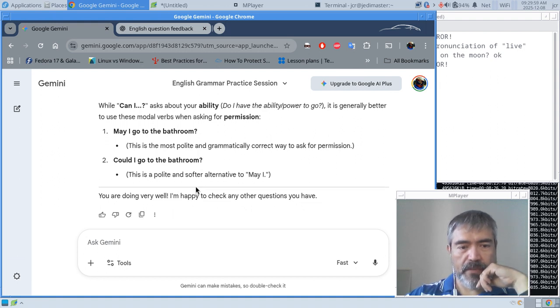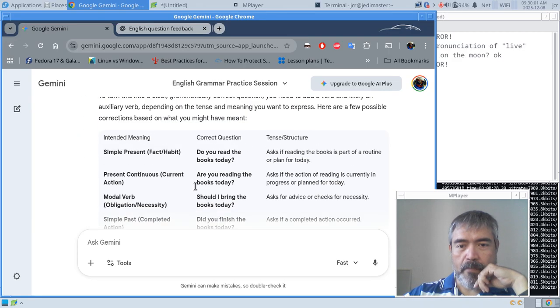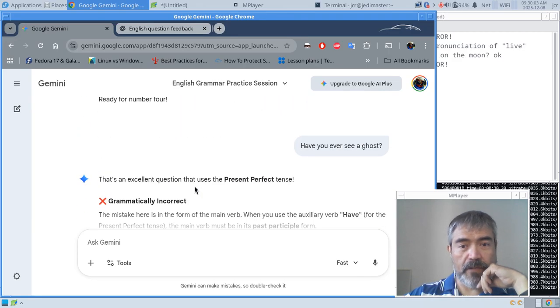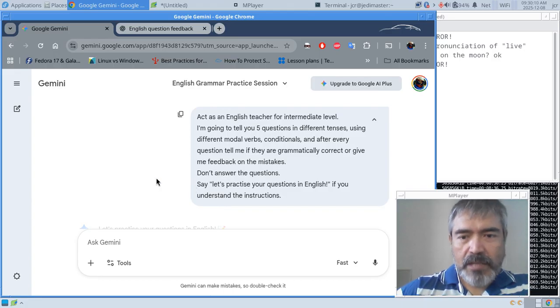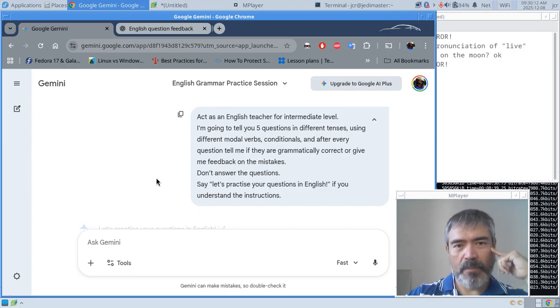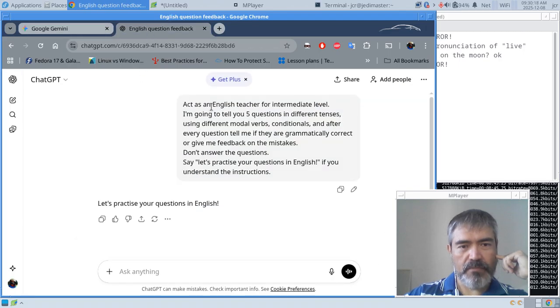So I hope this use of artificial intelligence is useful for you, because it helps you with some grammar structures, mainly questions. Now let's see how we can do this with ChatGPT.